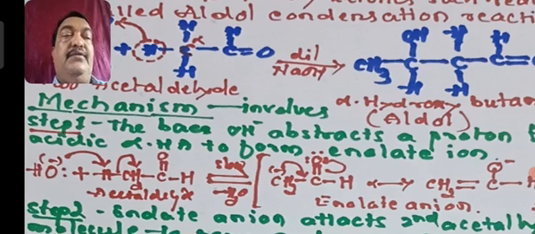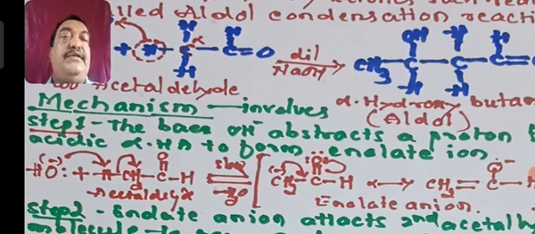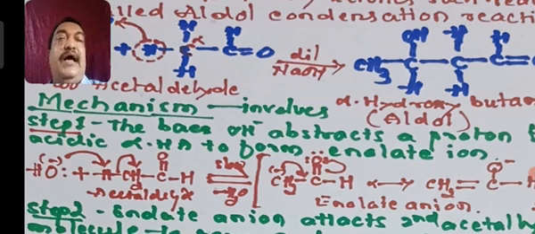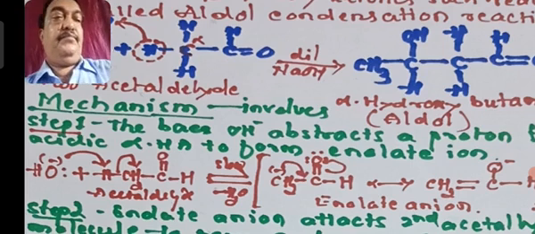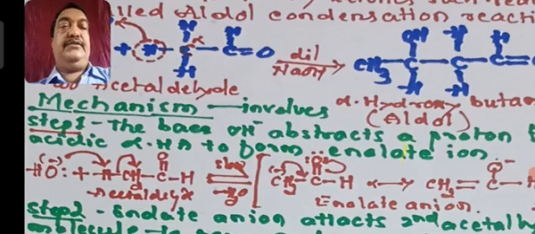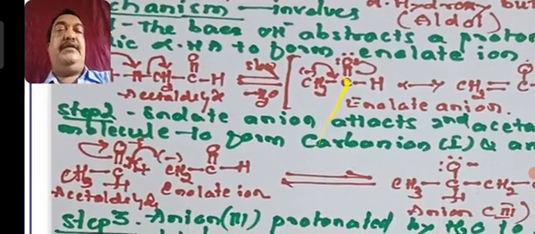And when that hydrogen is lost, a carbon will get a negative charge. That is called an enolate anion that is going to form. This enolate anion exhibits a resonance structure. In the resonance structure, the negative charge moves towards the carbon and oxygen shifts its electron, and you will get an enolate anion of the second kind. So in the first step, remember the base will react with the proton of the aldehyde and remove a water molecule to form enolate. This step you have to write for any aldol reaction in general. With this specific one you can write it, there is no problem.